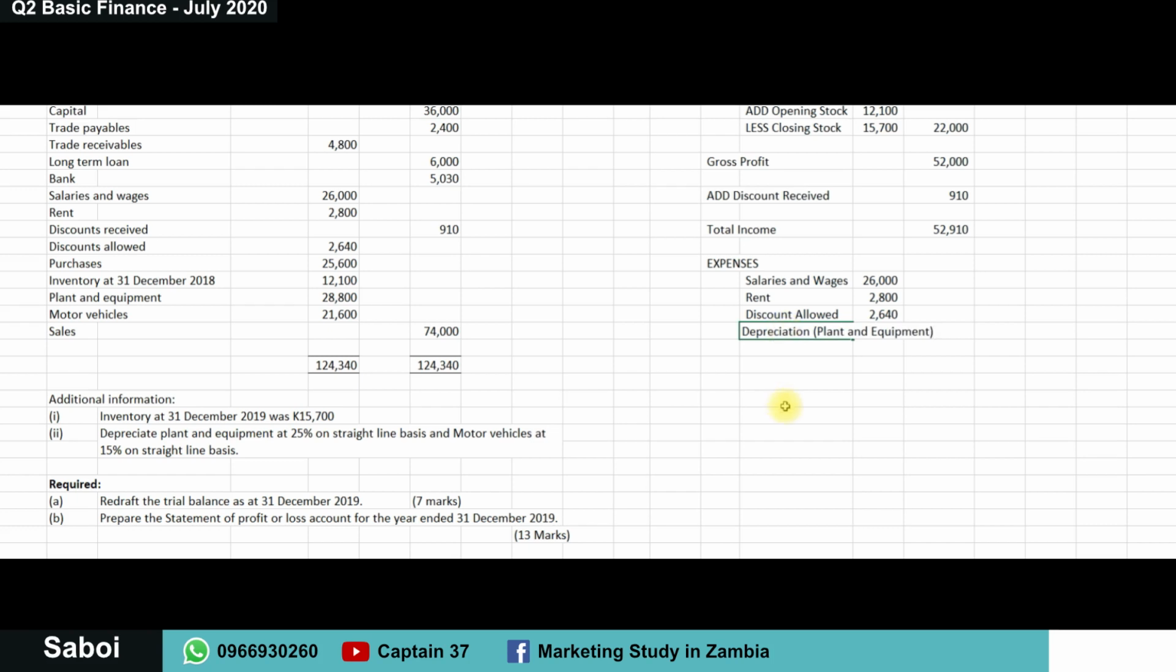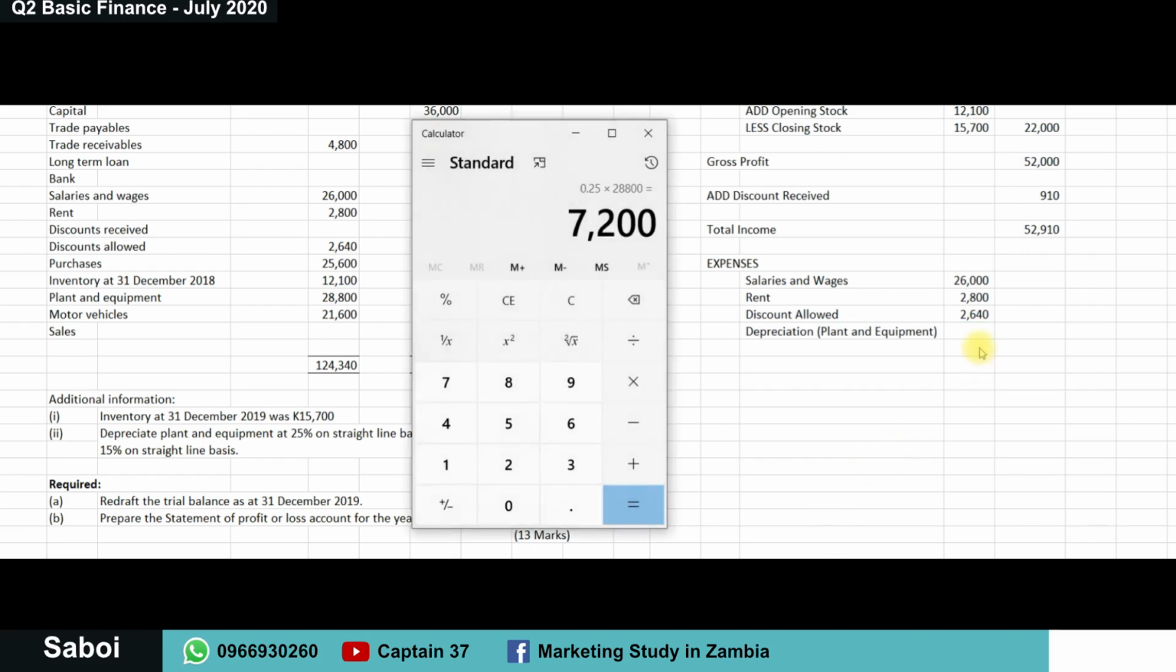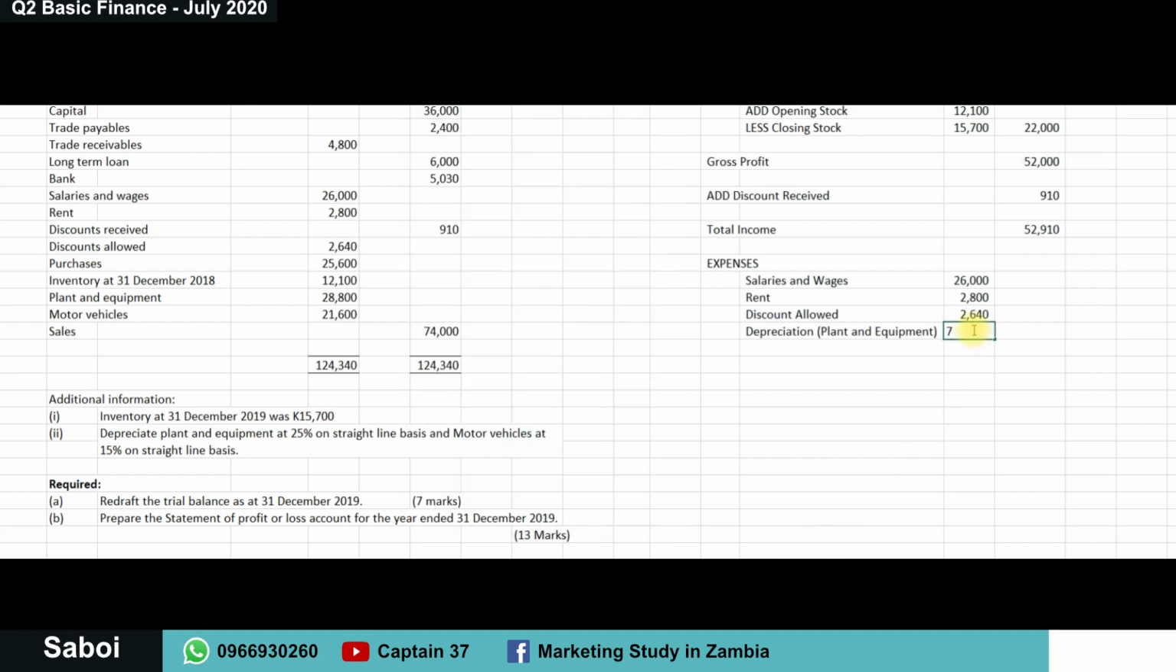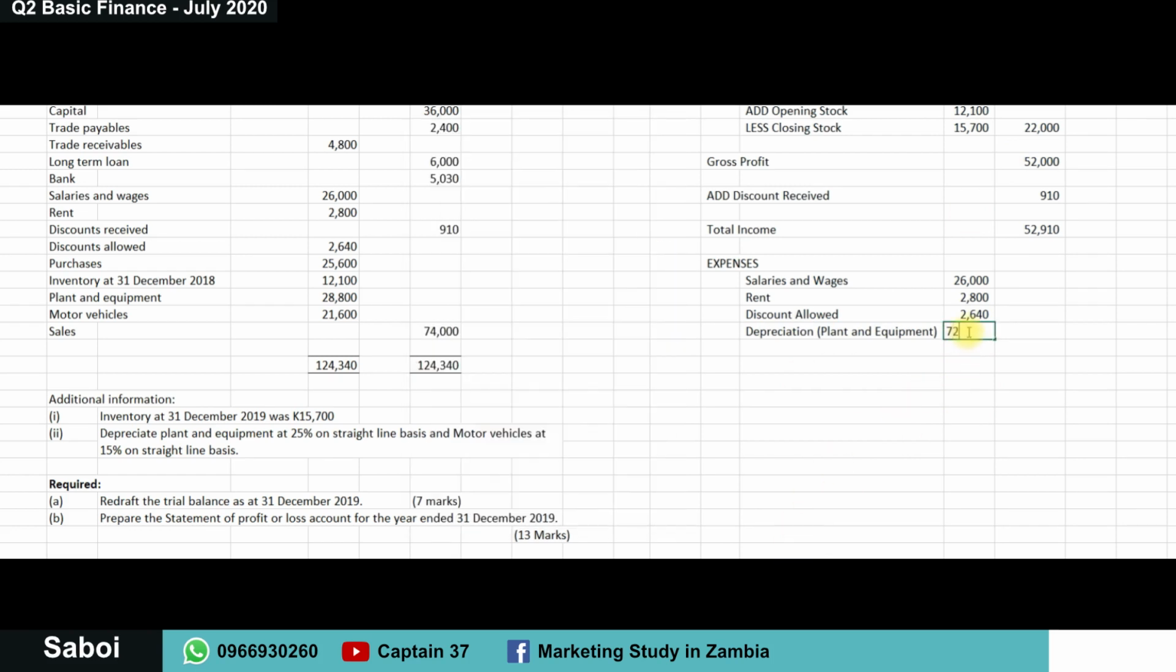Okay, plant and equipment. Doesn't look very orderly, does it? Okay, let's see, move that there a bit. Yeah, better. Okay, so the figure we came up with was 7,200. Always remember this, depreciation is a cost, and that's why we're putting it under expenses. It's an expense on the business.